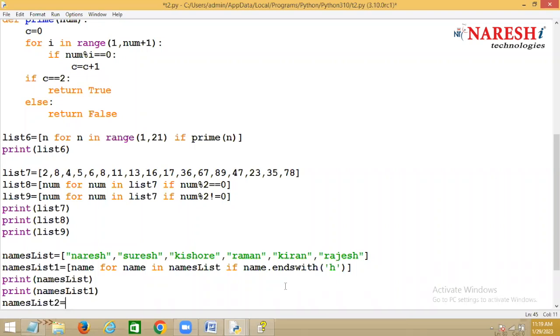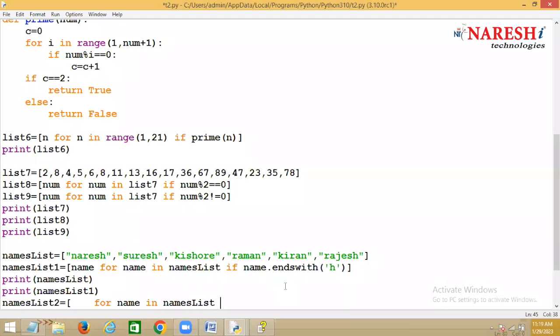Suppose I want to list all the names whose name starts with N or R. For name in names list, names starting with N or R. Now that name can start with N or R also. Yes, very good. Deepak, Vinay, Monica. You have to define it.